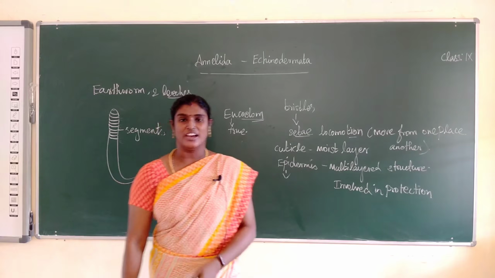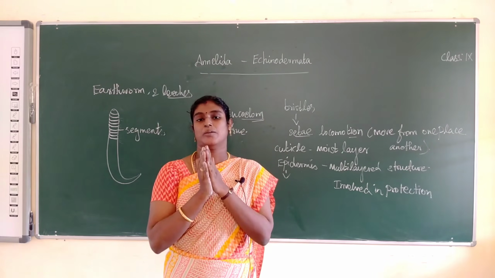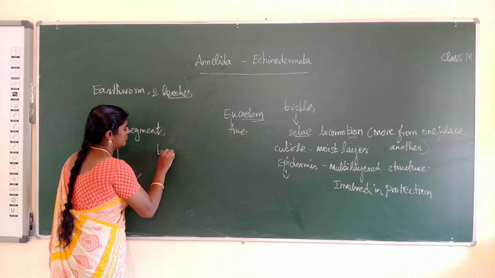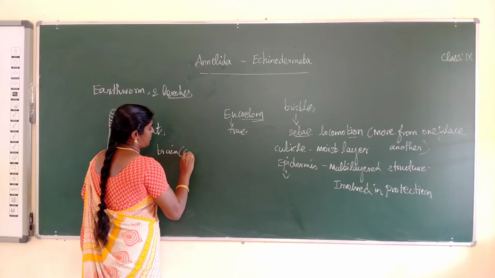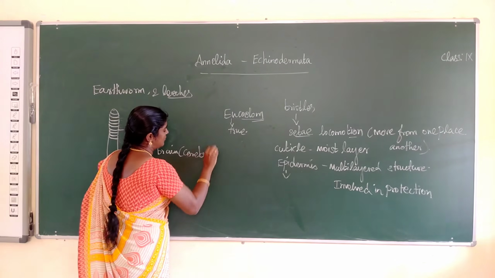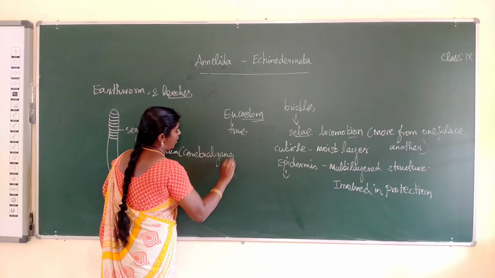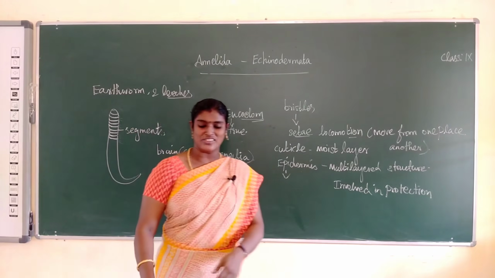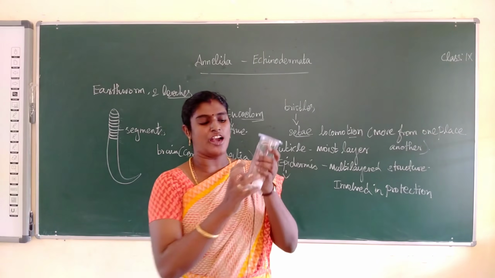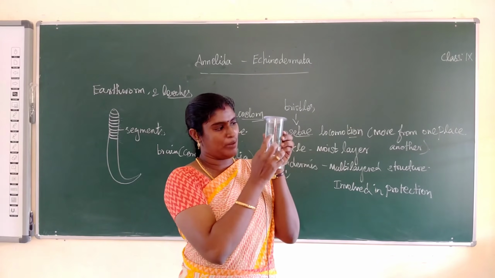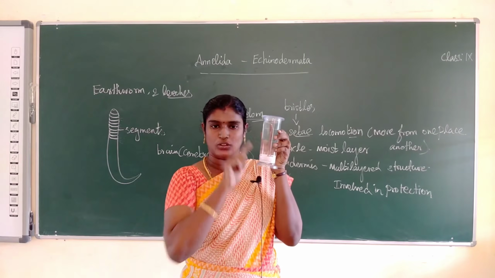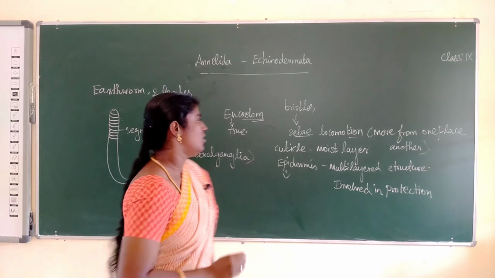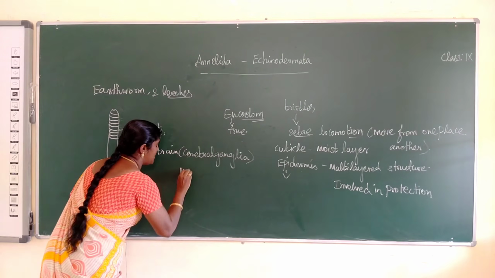Okay, next, they have a nervous system with a brain. The brain is called cerebral ganglia. The ring-like structures joined together are called metamerism. What is the meaning of metamerism?